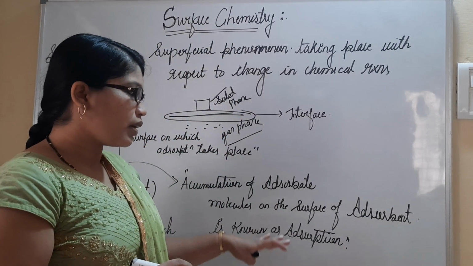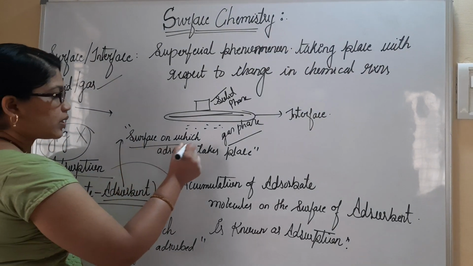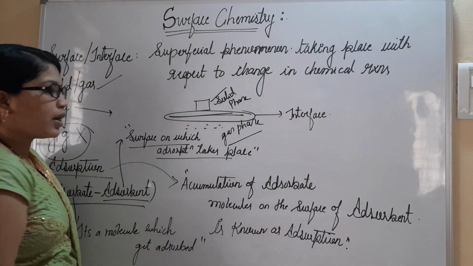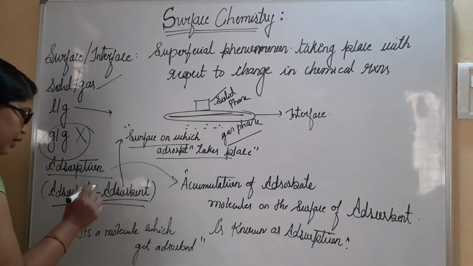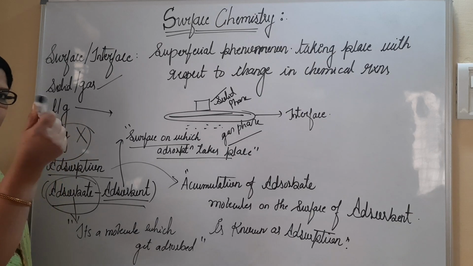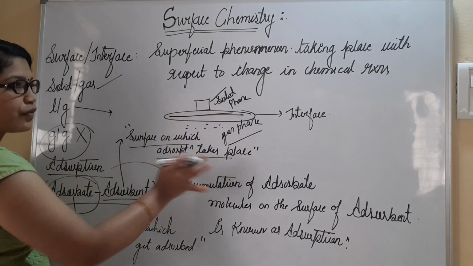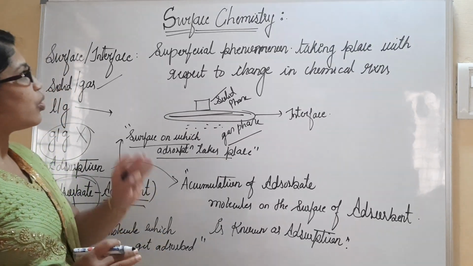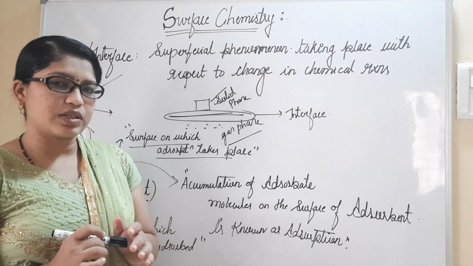Or we can consider a molecule of ink which will come and adhere on the surface of the board. So this is all about the brief introduction for the part surface chemistry.